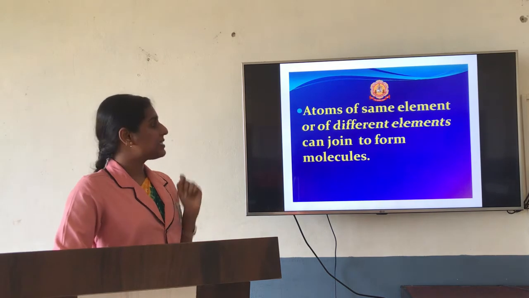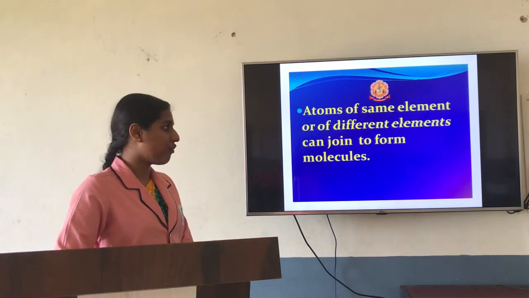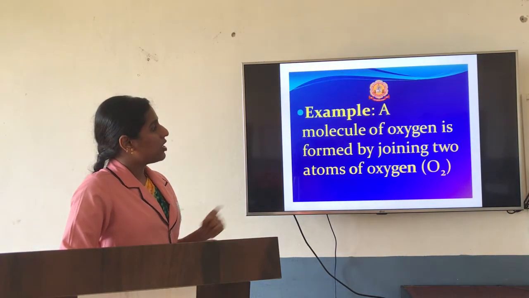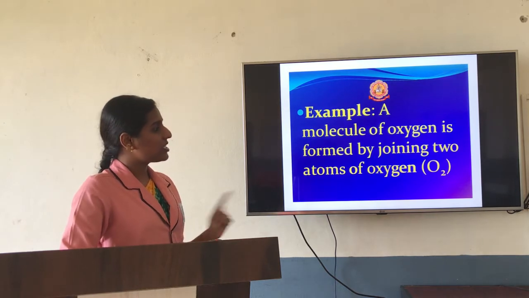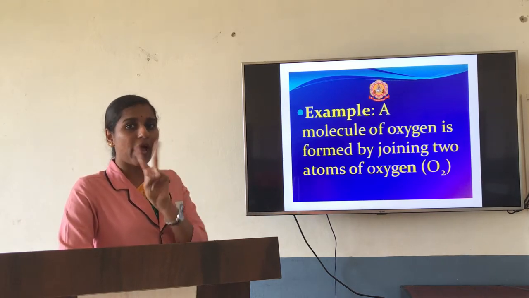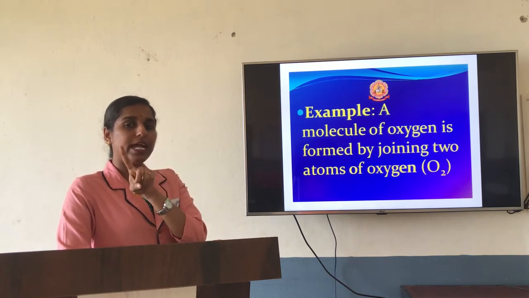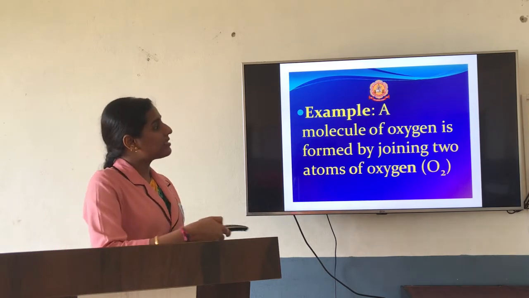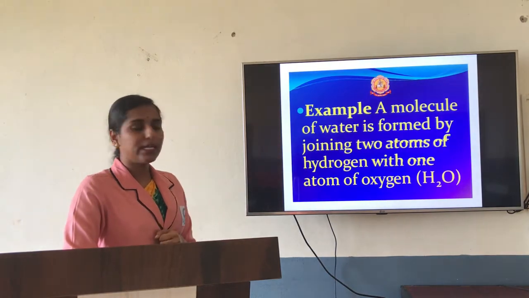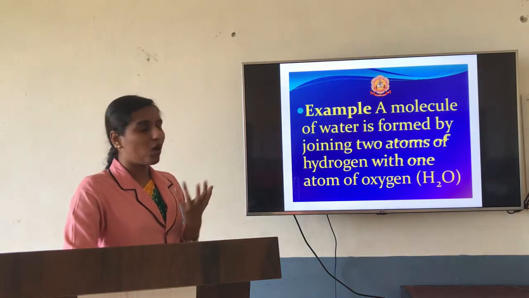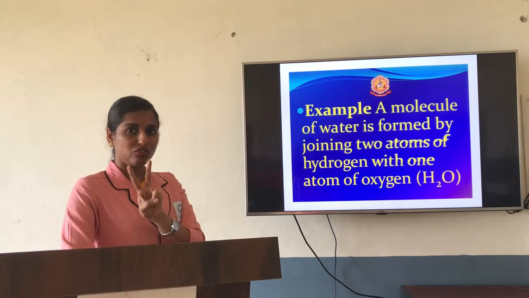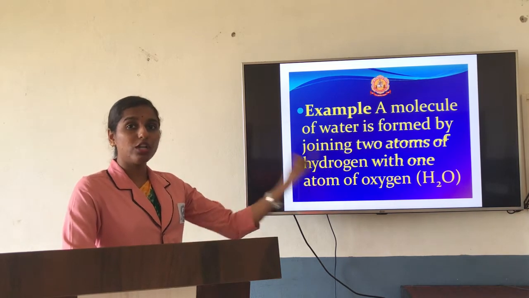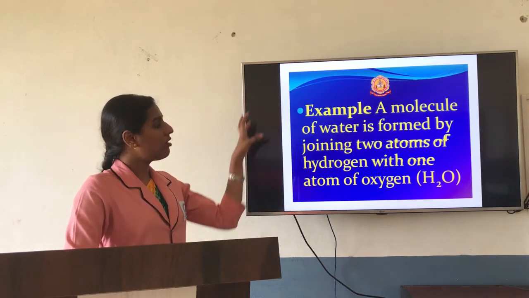Atoms of the same element or different elements can join to form a molecule. Some examples we will see here. The first example is oxygen. Oxygen has two same atoms: one oxygen atom combines with another oxygen atom so that the oxygen molecule O2 is formed. In the same way, another example is water, H2O. How does the water molecule exist? Two hydrogen atoms combine with one oxygen atom so that the water molecule is formed. So this is regarding molecules.